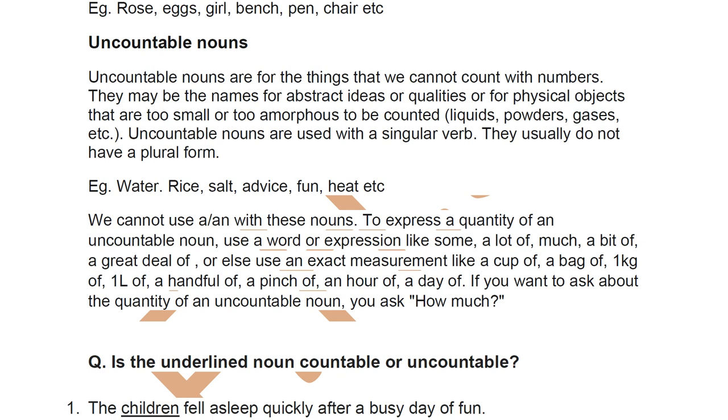Same thing even when you are saying sheep, deer, you never talk of one or two. The singular is also sheep, the plural is also sheep. Same way, singular is also deer, plural is also deer. The reason being that you will always find sheep in a big flock, in large numbers, deer in large numbers.